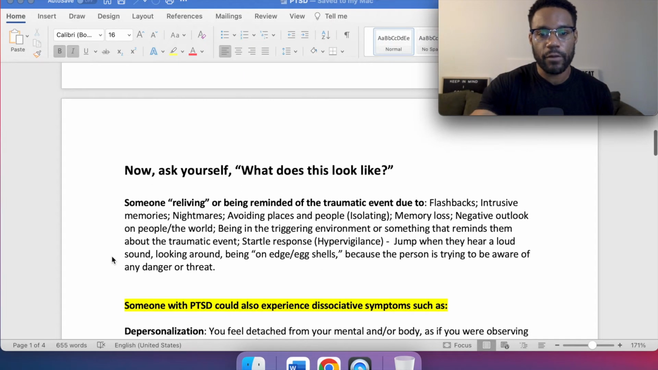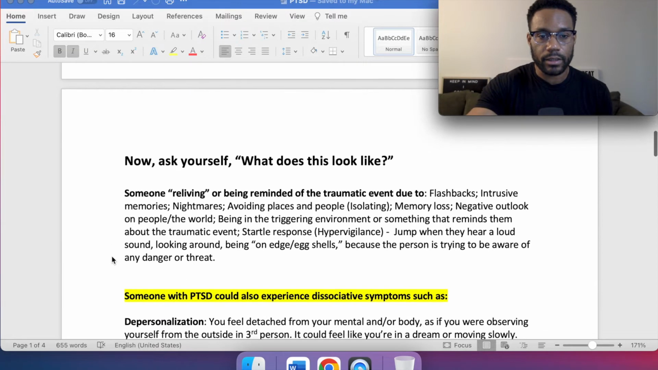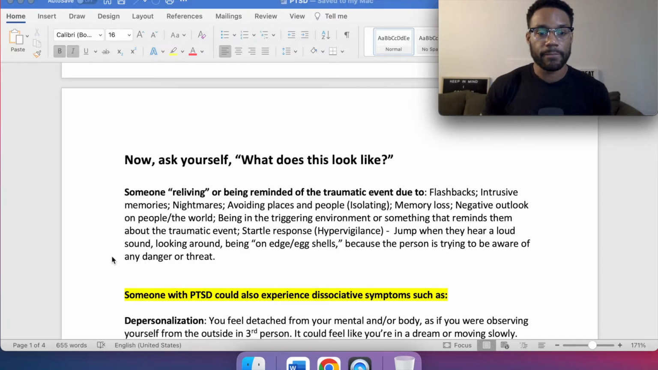Now ask yourself, what does this look like? What does a person that has an issue related to their stress after an emotionally distressing event, what does that look like? And again, we can use this for all disorders. So this is what it looks like. Someone reliving or being reminded of the traumatic event due to flashbacks, intrusive memories. So like those memories just kind of popping up in their mind.